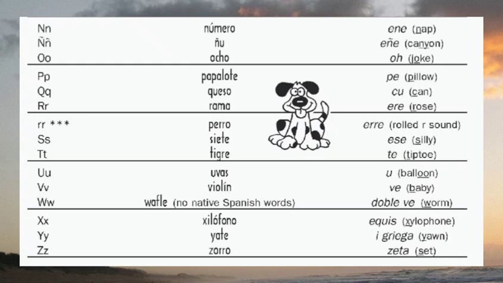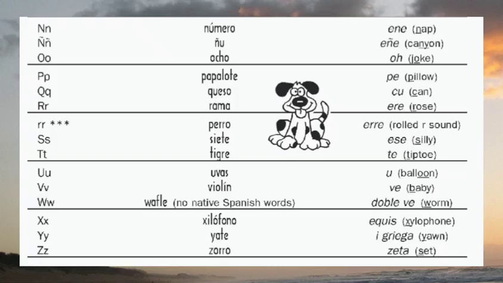Next we have W. We have the word waffle. The sound of the letter is W. Next we have letter X. We have xylofono. Xylofono is xylophone. The sound of the letter is X.